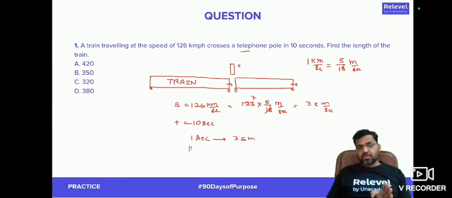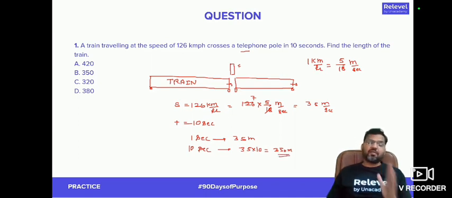Now we are supposed to find out the distance traveled by the train in 10 seconds. Then the distance traveled by the train in 10 seconds will be equal to how much? 350. If the train is traveling a distance of 350 meter in 10 seconds, that means the length of the train is also equivalent to 350 meter, because when the train is crossing a pole, the distance traveled by the train is the same as the length of the train itself. So the answer to the question will be option number B.